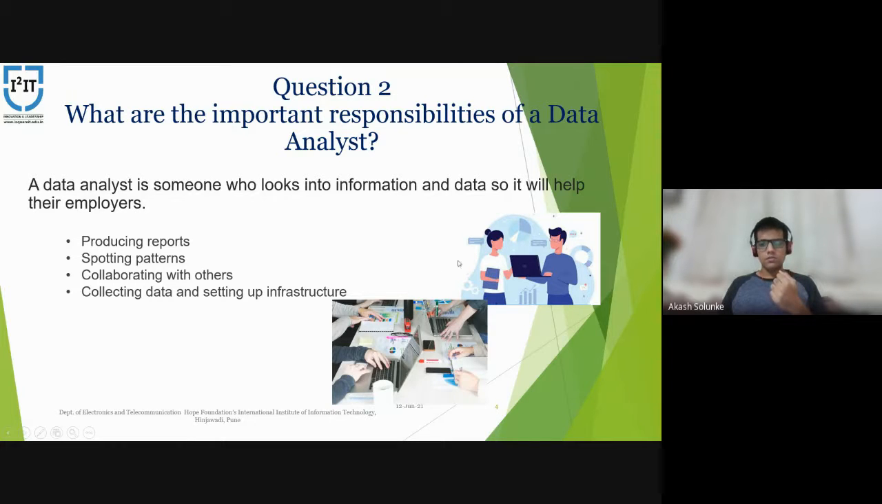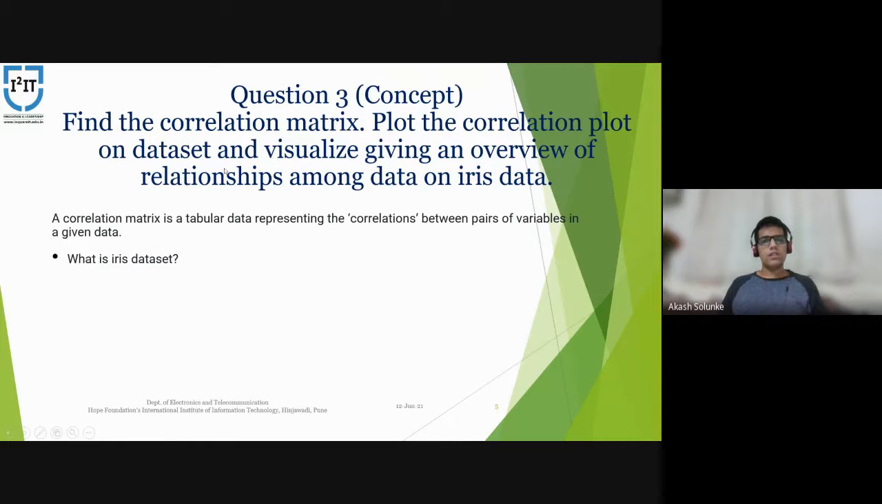And so moving on to the third question: find the correlation matrix. Plot the correlation plot on the dataset and visualize, giving an overview of the relationship among data on the iris dataset. A correlation matrix is tabular data representing correlation between pairs of variables of a given data. That is what we call a correlation matrix. So moving on to the iris dataset.